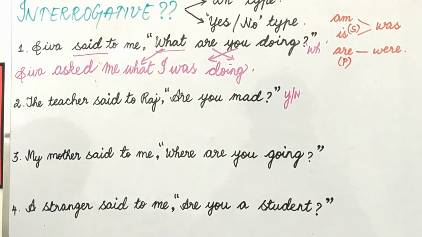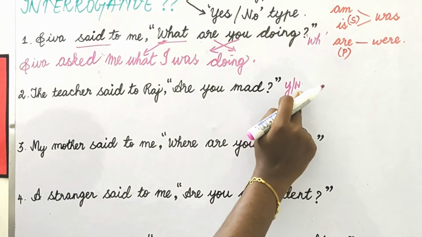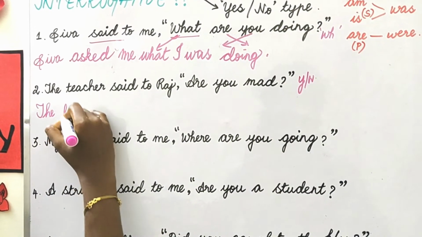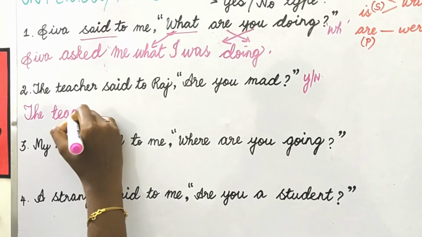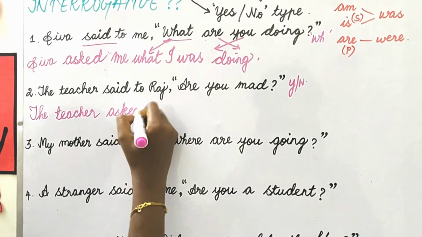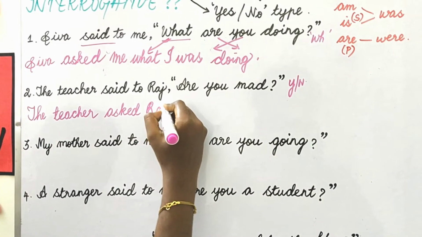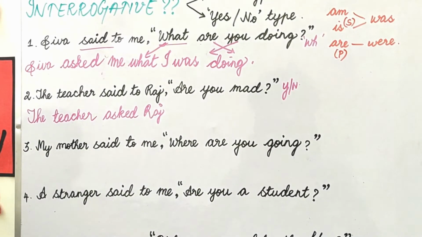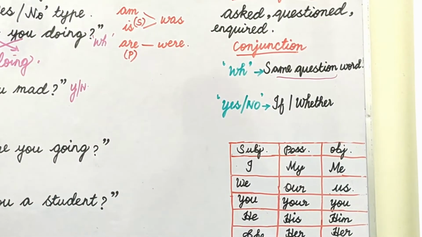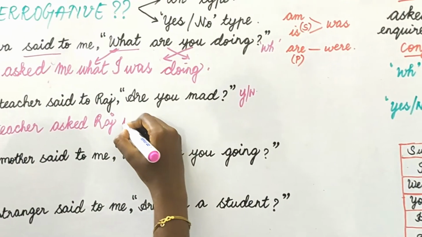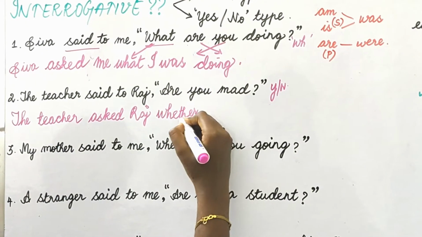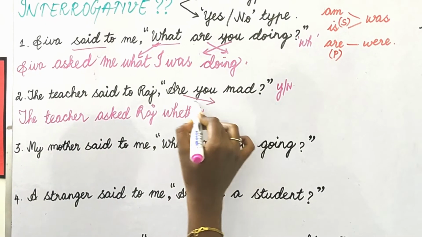Okay. Next sentence. This is yes or no type. We have already identified. The teacher asked whom? Raj. So the teacher asked Raj. What is the conjunction? If or whether. So I am having whether. Now again a crisscross.